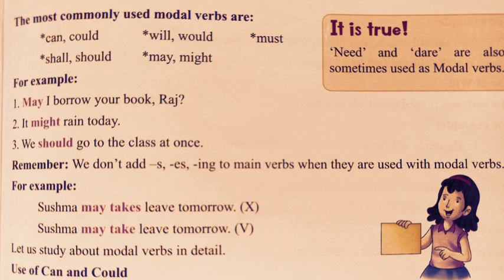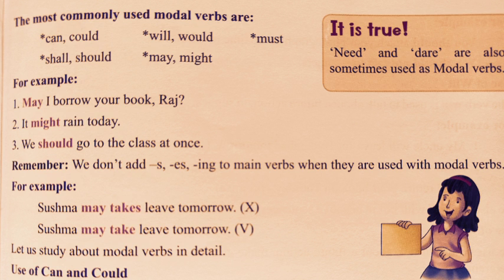If I talk about the second example, it is showing the chance of rain happening today. Let's talk about the third example. "We should go to the class at once." Here we are talking about something which we have to do, which is compulsion. They are saying we should go to class at once.